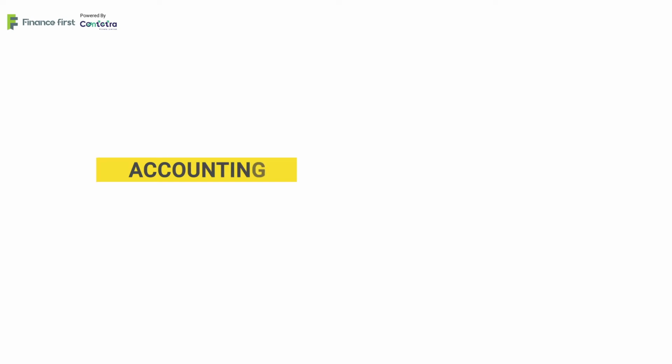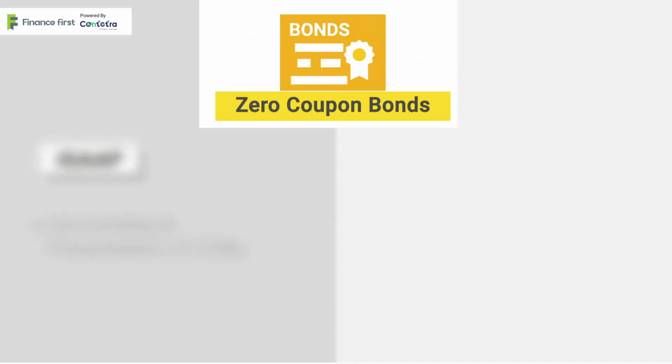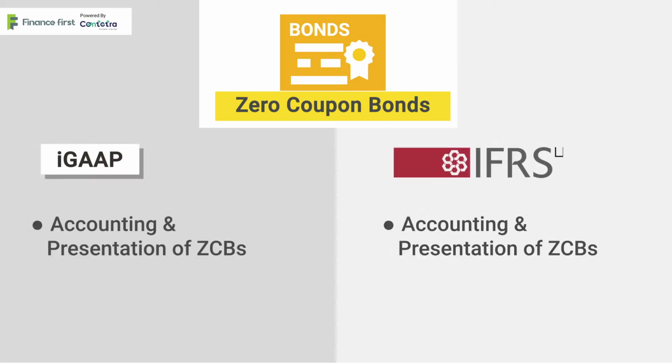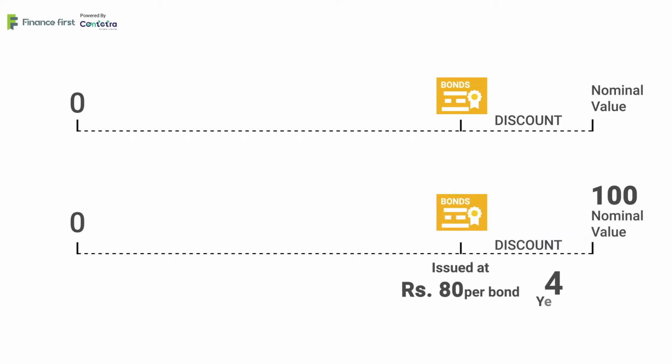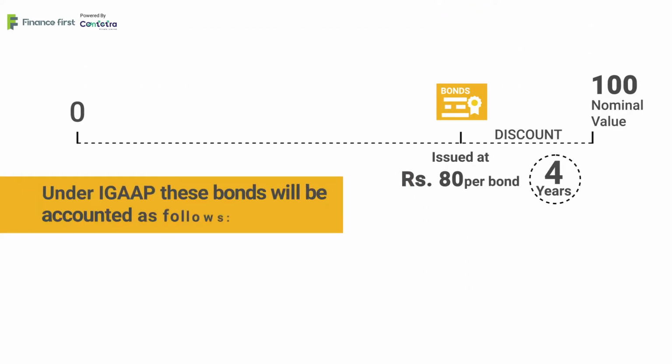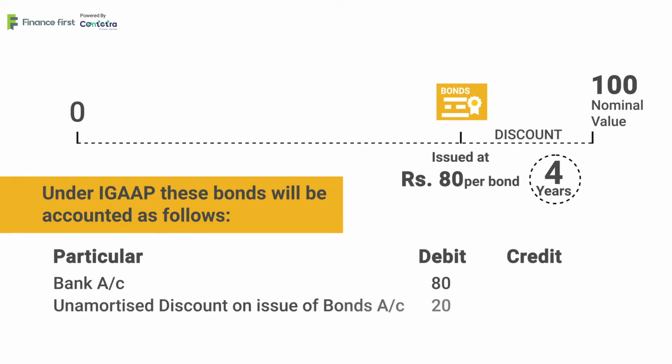The accounting and presentation of zero coupon bonds has been substantially changed in IFRS and Ind AS as compared to the erstwhile IGAAP. When bonds are issued at less than their nominal value, they are said to be issued at discount. For example, a bond of ₹100 each is issued at ₹80 per bond for a term of 4 years. Under IGAAP, these bonds will be accounted as follows. Bank account debit ₹80, unamortized discount on issue of bonds account debit ₹20 to bonds account ₹100.